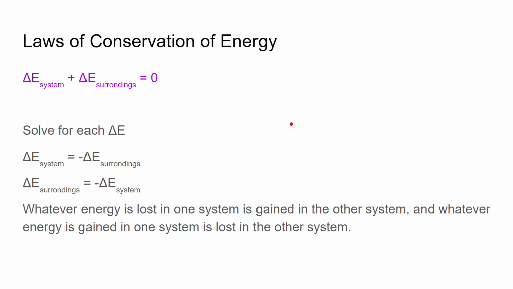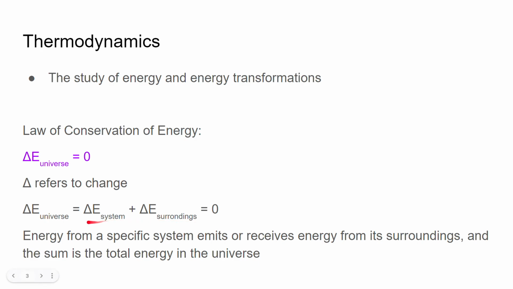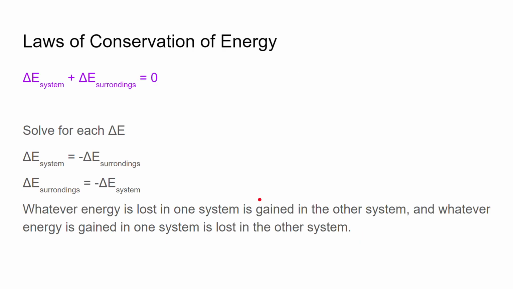So then if we use this formula and we move it around, we say that this delta E of the system is what is lost. You see the negative, and if we change it around, the surroundings gain and the system loses. This way there will always be the same amount in the universe. It's just that one gives to the other, or takes from the other.